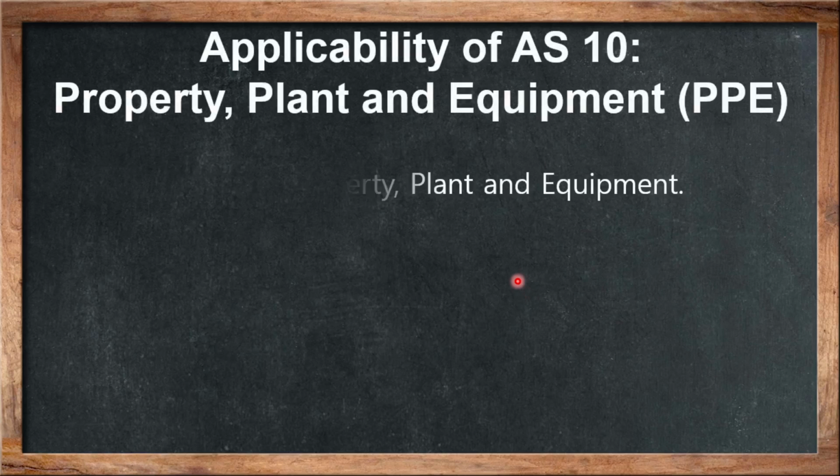AS10 deals with the applicability, or we can say the applicability of AS10 is: AS10 deals with property, plant and equipment. Most important, it deals with property, plant and equipment. Property stands for any kind of property which is used, as I earlier mentioned, for production or reproduction of goods or services.